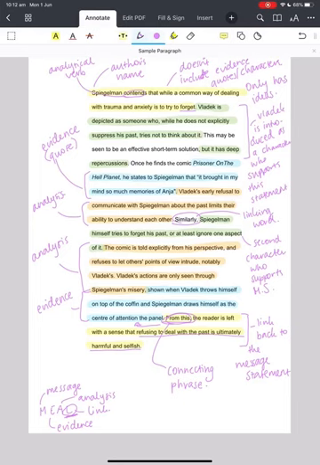So that gives you an idea of the structure that we're looking for and the sort of analysis that we expect to see in a text response paragraph. In your text response essay, you will do this structure probably 3 times is what we're aiming for. You might do it 4 times if you've got a lot to discuss. But try and stick to this sort of structure. You'll notice as well that it's not always MEAL, it does go a little bit out of order, and that's okay too. You can play around with it as long as all of those elements are in all of your paragraphs.